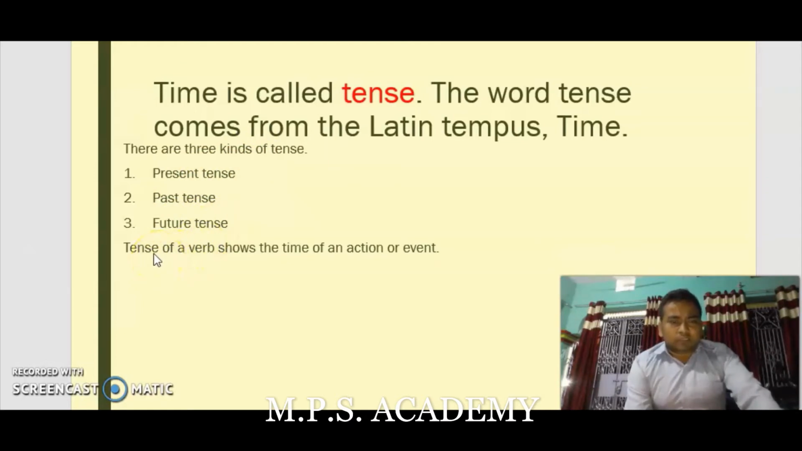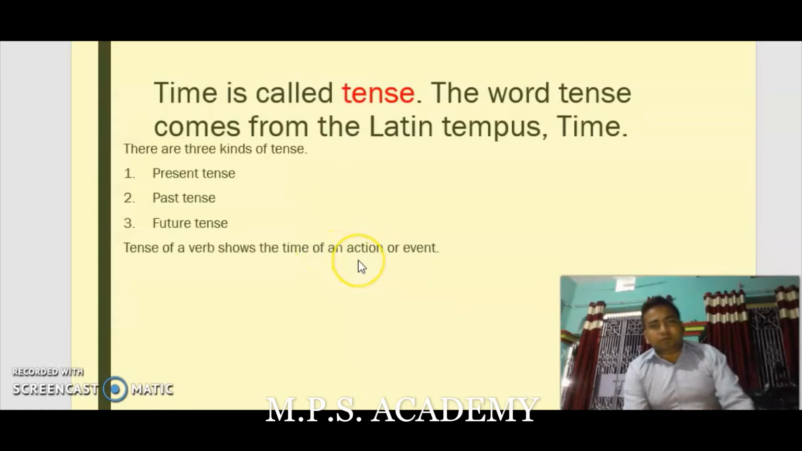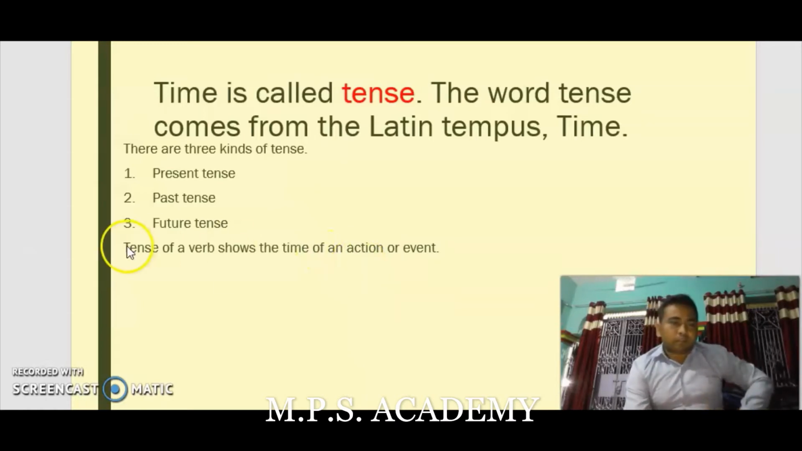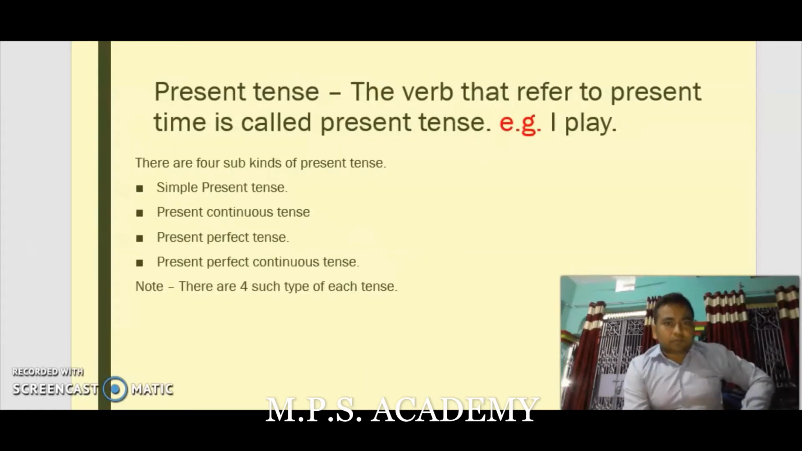And the tense of a verb shows the time of an action or event. The verb which is used in a tense shows the time of an action, in which time or in which tense it occurs. Now we are moving forward to present tense, the first kind of it. The verb that refers to the present time is called present tense. Example, I play.